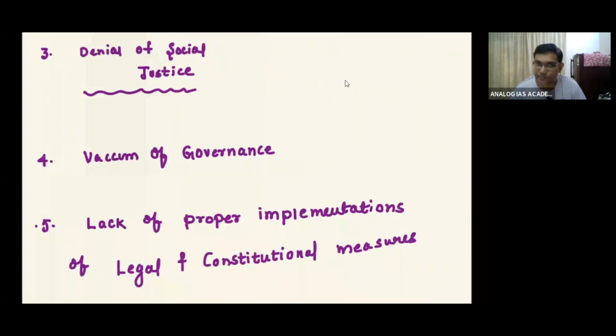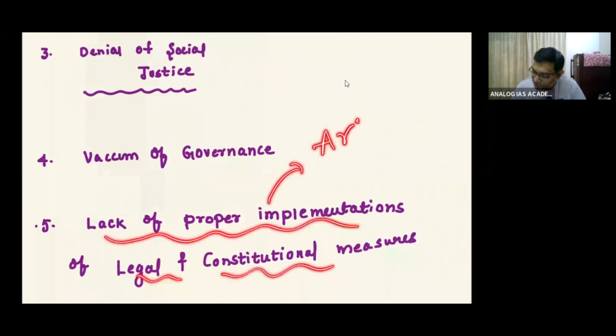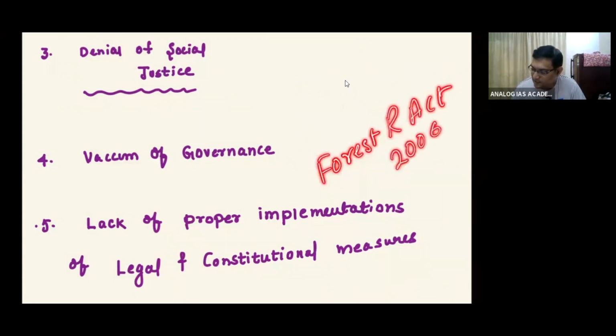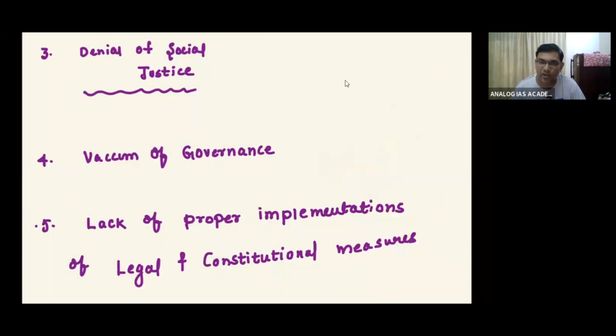Then denial of social justice, vacuum of governance, lack of proper implementation of legal and constitutional rights like Article 244, Schedule 5, 6, then the PESA Act 1996. Then I'll also describe the Forest Rights Act 2006. All these are constitutional and legal measures that are lacking. That's why there is a rise.